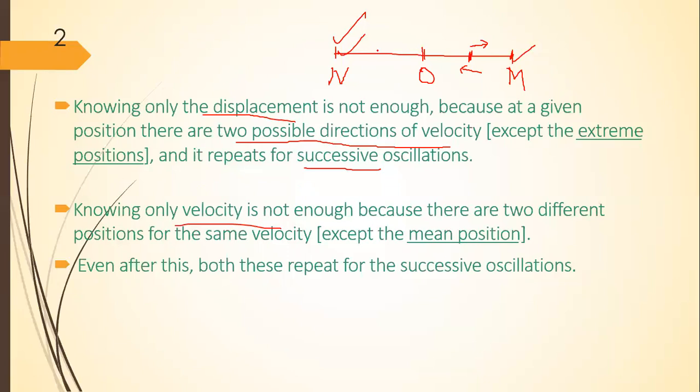The same velocity we will get in the middle of N and O. The magnitude of the velocity will be the same at this point and at this point. It means that at two different positions there will be the same velocity. Even after this, both repeat for successive oscillations.